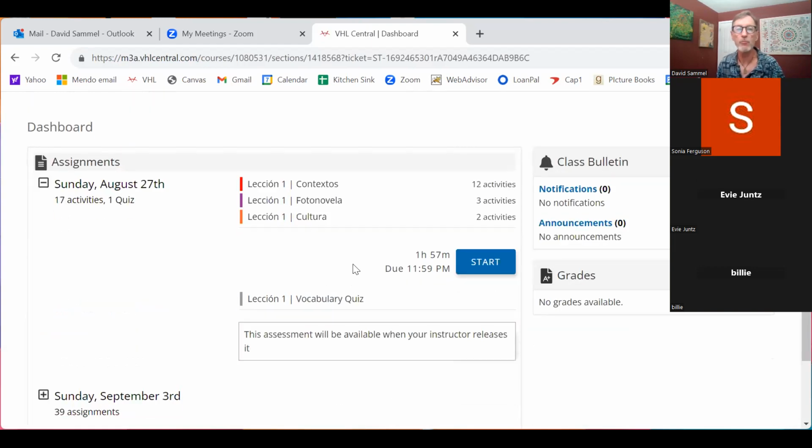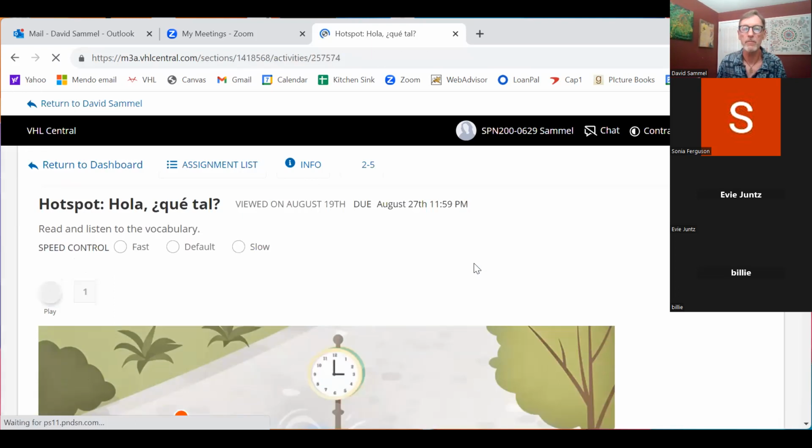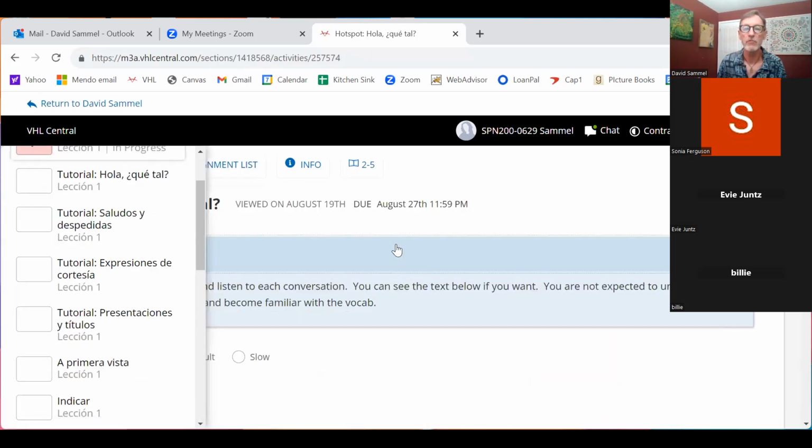And this is your dashboard. This is exactly what you're going to see. These are the assignments that you need to submit, okay? And one more thing. Because we haven't started the course yet, I might have to go back and do a different class. Let's see if I can get started here. It says for Spanish, right? I mean, because it said German. No, this is Spanish. We're in Vistas. All right, so this is working.